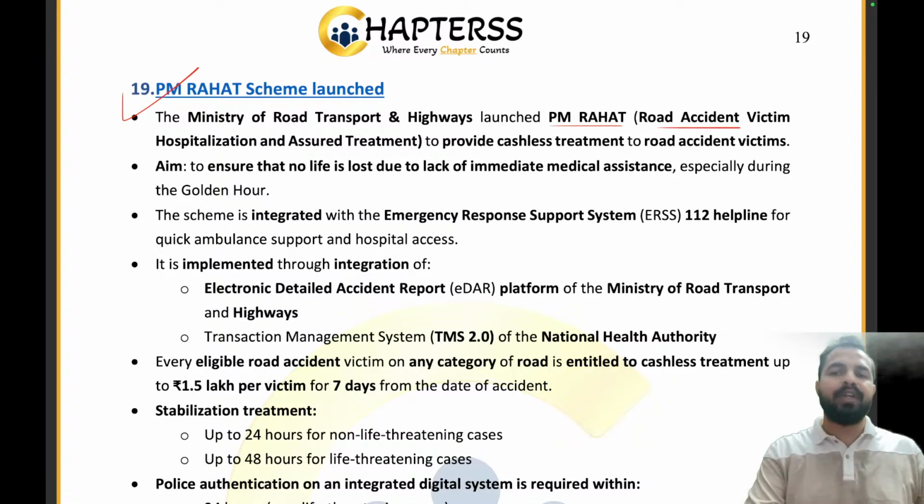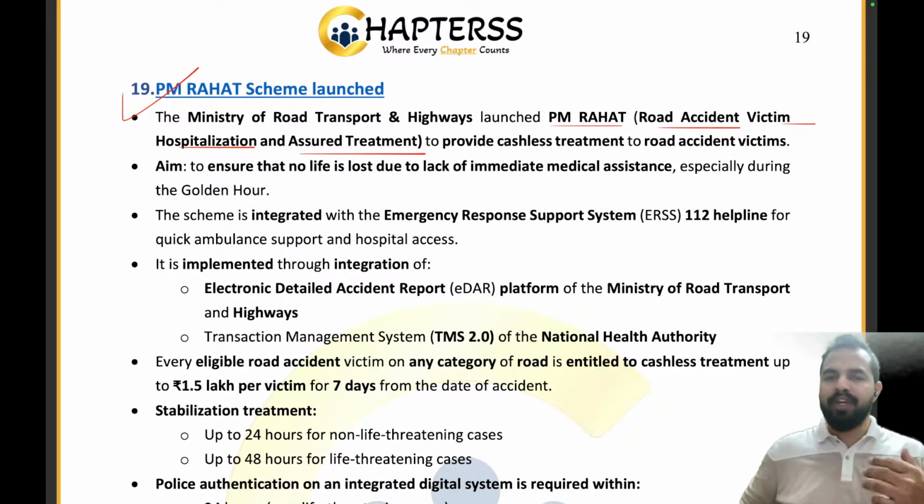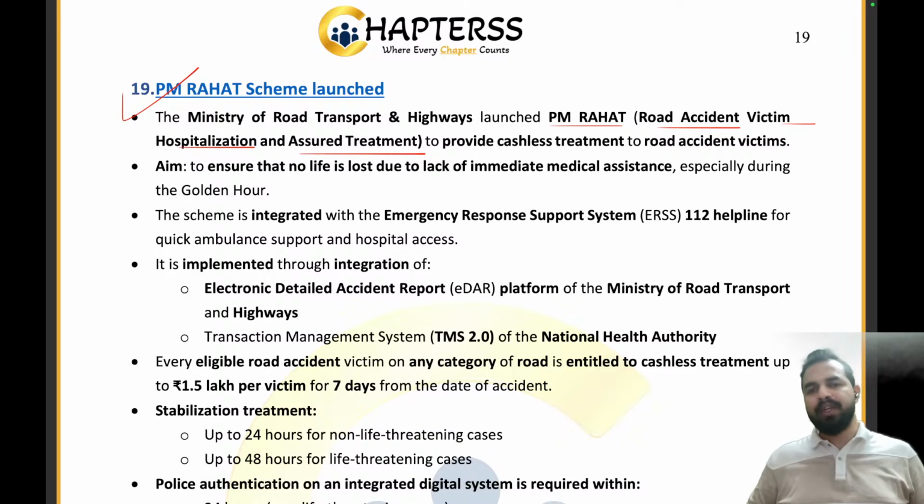Rahat stands for Road Accident Victim Hospitalization and Assured Treatment, to provide cashless treatment to the road accident victims. तो इसमें हमने दोस्तों एक बनाया पीएम राहत फंड, जिसके थ्रू एक हफ्ते तक एक पर्टिकुलर अमाउंट ऑफ expenses that we can provide the treatment to the particular person, right? So we will be providing the cashless treatment to the accident victims under the PM Rahat scheme.